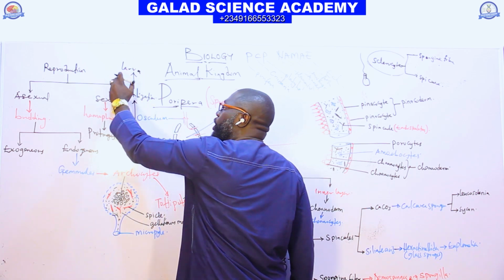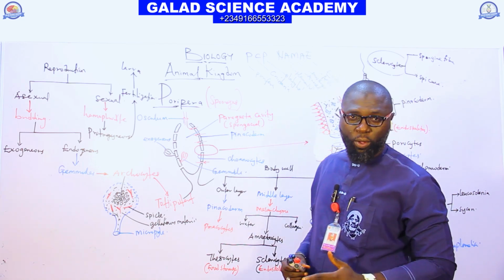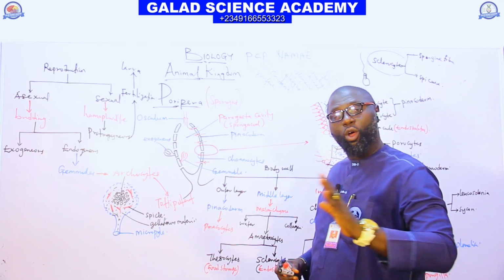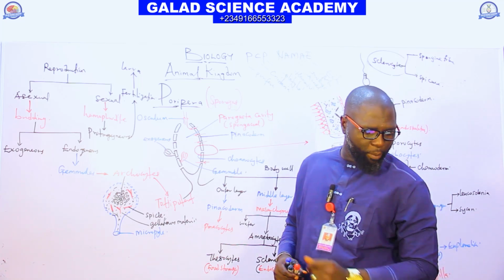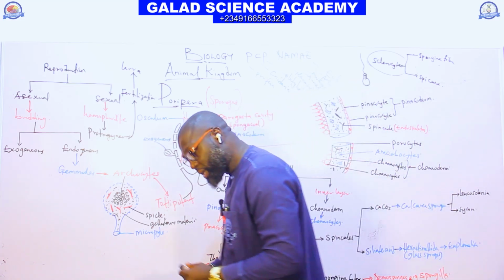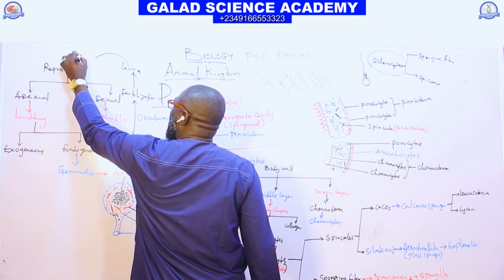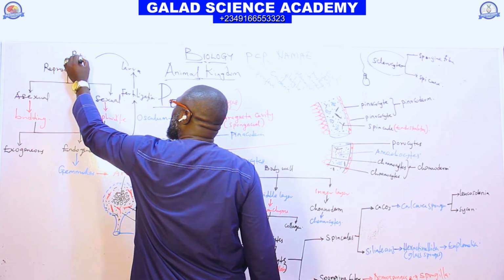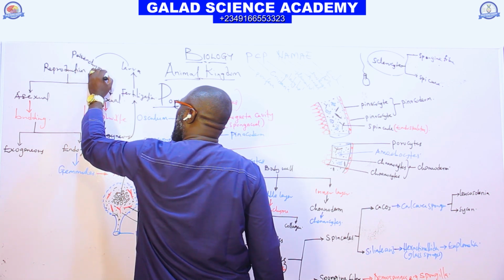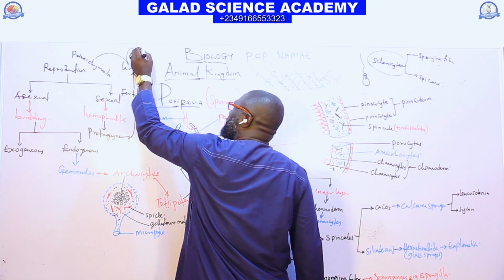And the larval stage of Porifera is of two types. They have a hollow type of larval stage and a solid type of larval stage. The solid type of larval stage is called parenchymula, and the second one we have is amphiblastula.